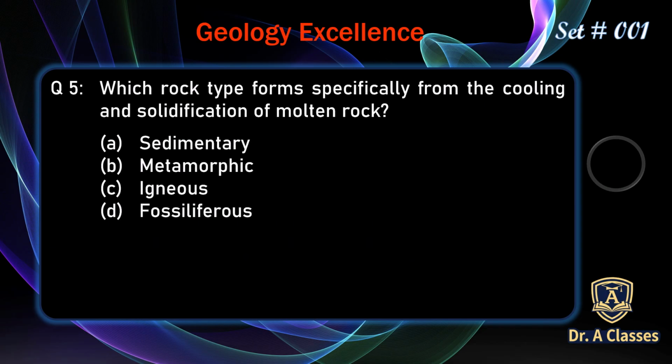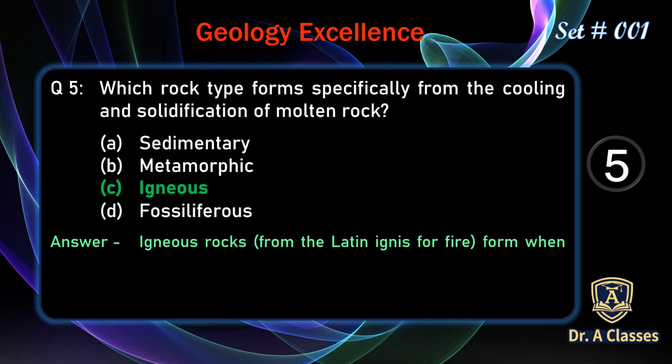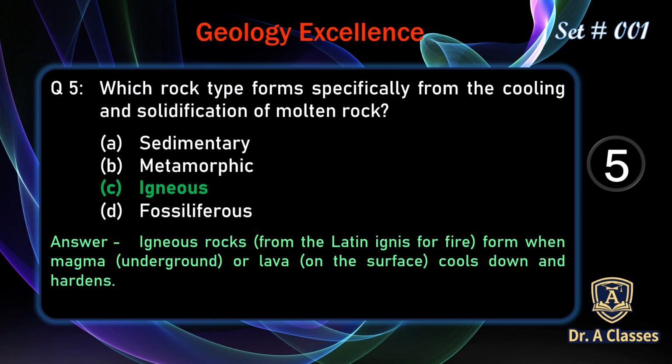Which rock type forms specifically from the cooling and solidification of molten rock? A. Sedimentary, B. Metamorphic, C. Igneous, D. Fossiliferous. The correct answer is igneous. Igneous rocks, from the Latin ignis for fire, form when magma underground or lava on the surface cools down and hardens.